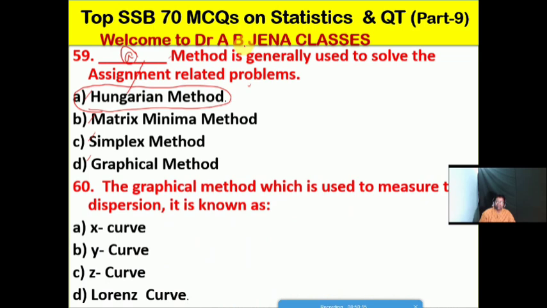So next we will see: the graphical method which is used to measure dispersion is known as or called what? A, X curve; B, Y curve; C, Z curve; D, Lorenz curve. Friends, D is the right option for this MCQ. Friends, I have already discussed the meaning of a Lorenz curve. So D is the right option.